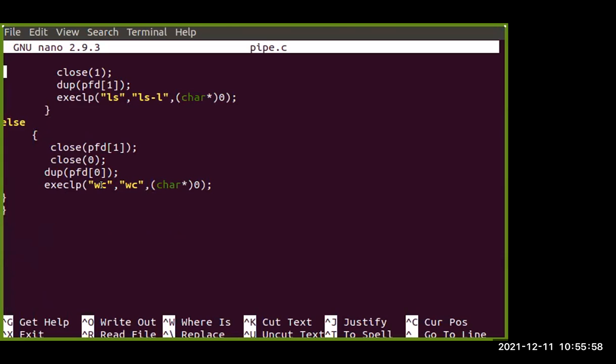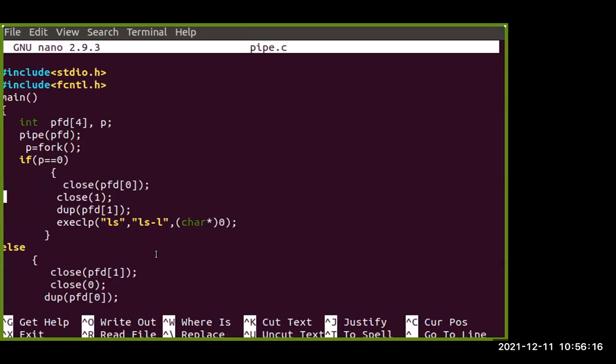Then we are going to execute commands like wc, to count the number of lines, words, and characters. This type of commands we are trying to use simultaneously. So wc and ls -l are the types of commands that we are trying to use at the same time to get some output, right? And both these commands will be concurrently executed by the piping function that we have used, that is pfd. That argument will be helping the piping function to process the particular part, right?